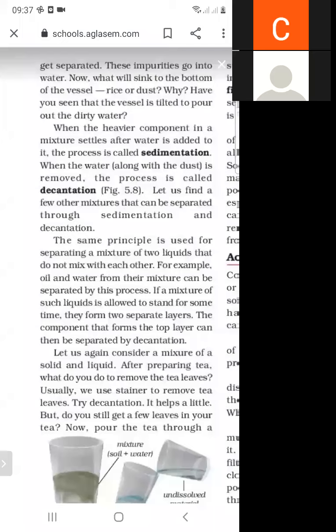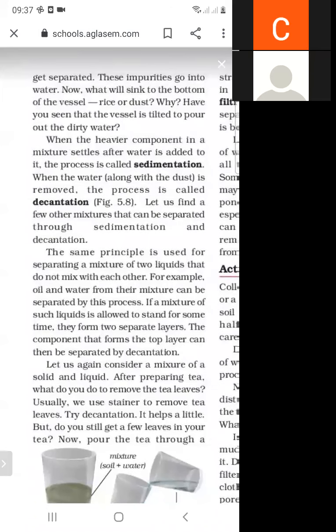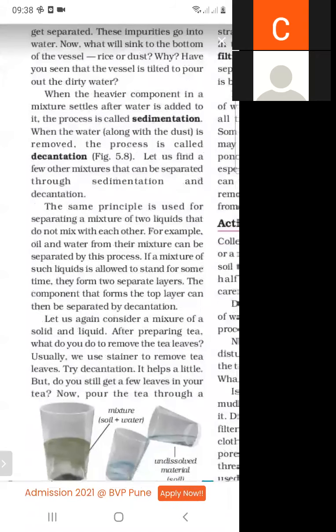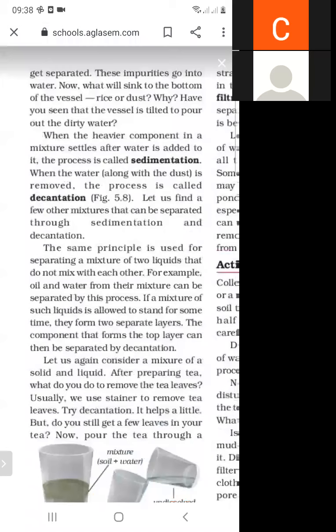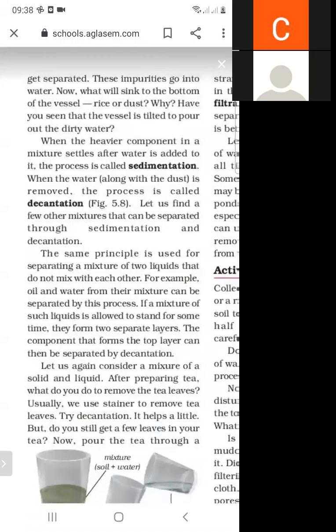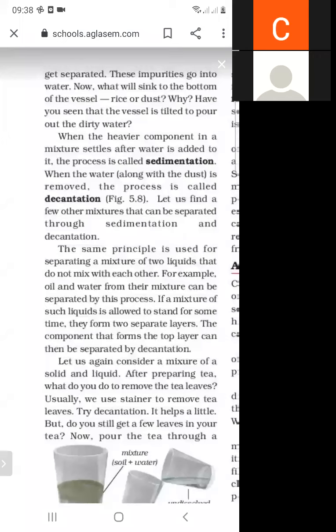When the heavier component of a mixture settles down when water is added, this process is called sedimentation. And when water is removed from this mixture, this process is called decantation. So what do you mean by sedimentation? When the heavier component settles down when water is added into it, it is called sedimentation. And when water is removed, it is called decantation.